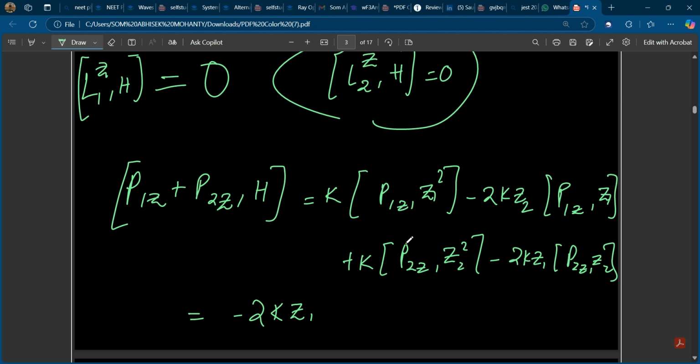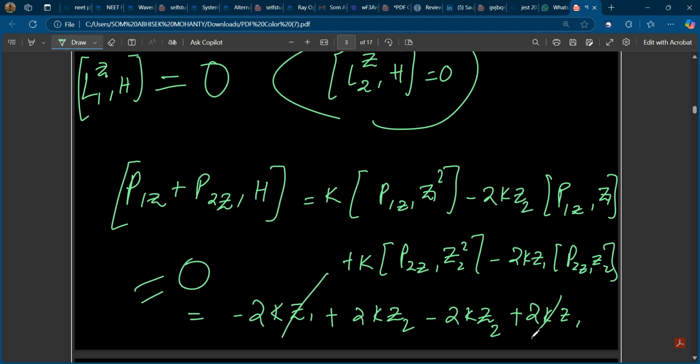So forget IH cut. So this one will give me 2kz2 minus IH cut, but there is this minus minus plus, but IH cut I will ignore. This one will again give me minus 2k z2 IH cut. I'm just ignoring this 2k z1 because minus minus become plus. So you see, this is all cancelling out, and they're all cancelling each other, so that will give me 0. So L1z, L2z and P1z plus P2z are the conserved quantities.